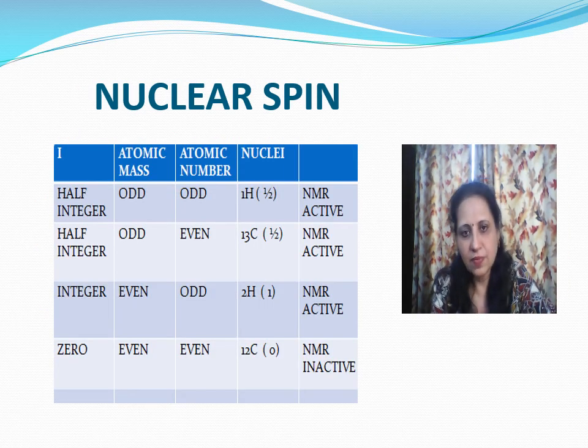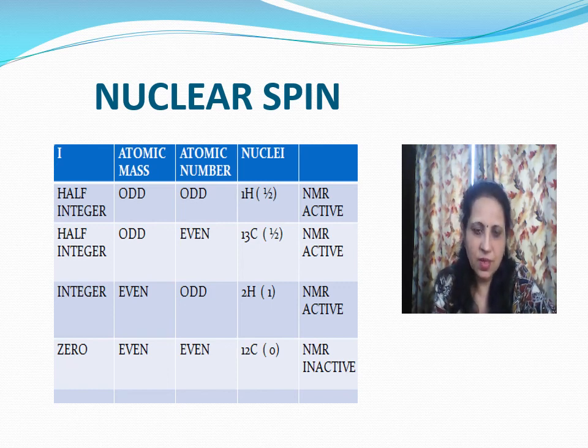There are some nuclei which are NMR active and some other NMR inactive. If the atom has atomic mass and atomic number, both in odd form, such type of nuclei is NMR active.